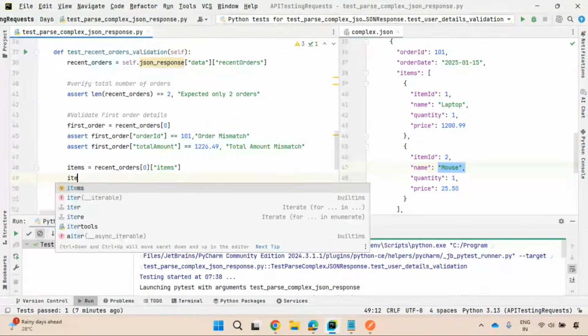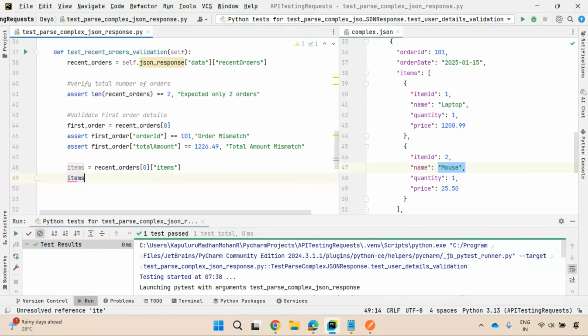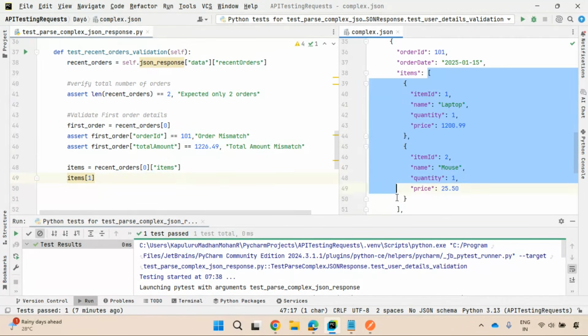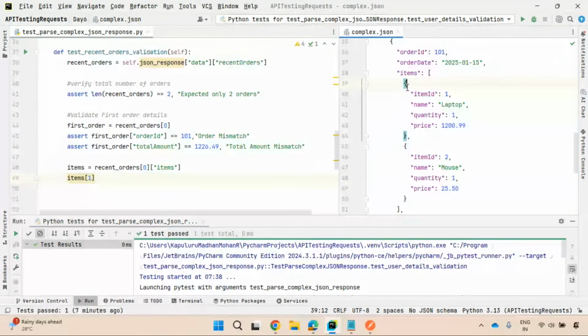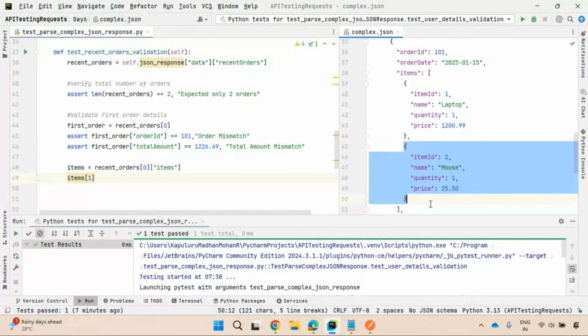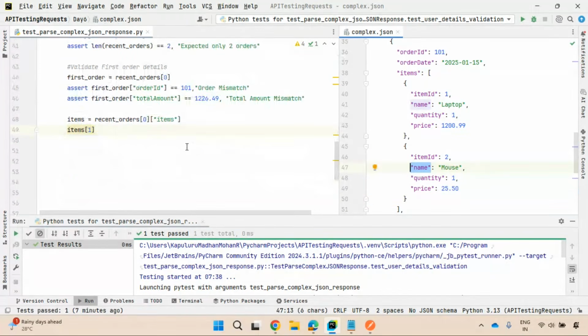So items, can I specify one of name? Why? This is list. First element in the list is having 0 as index number. Next element, second element is having 1 as an index number.